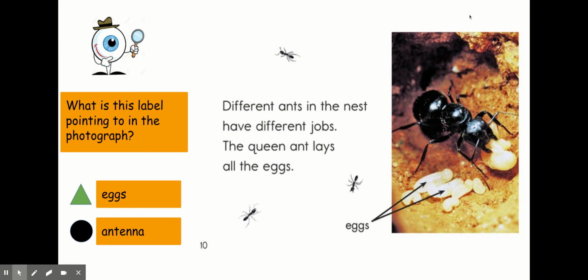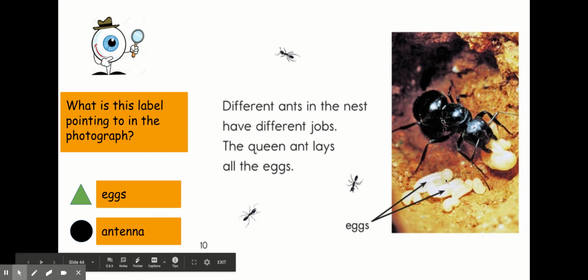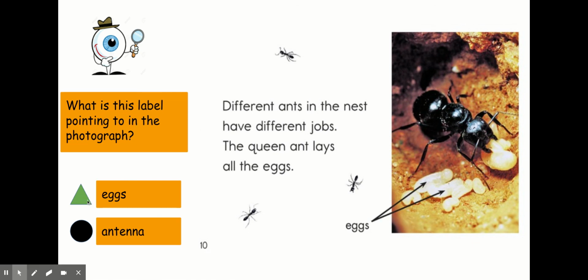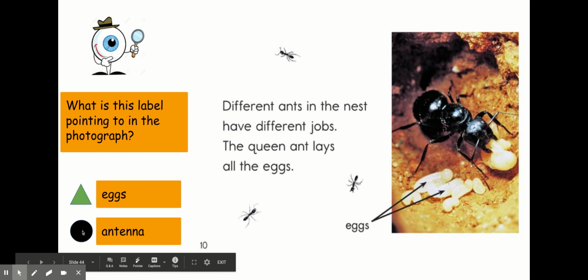The queen ant lays all the eggs. Friends, what is this label pointing to in the photograph? Is it pointing to the eggs? Click on the triangle if you think it's pointing to the eggs. Or do you think the label is pointing to the antenna? Click on the circle if you think these labels are pointing to the antenna.